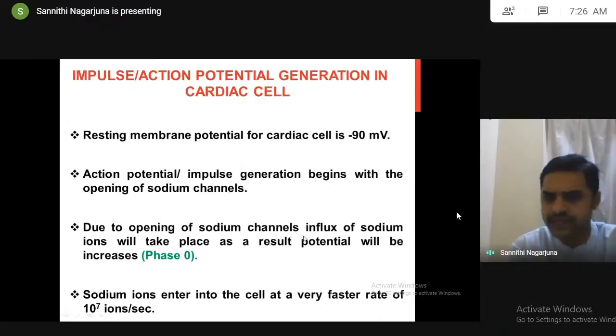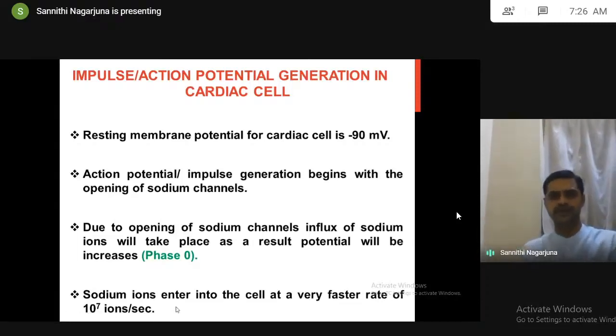Whenever the sodium channels open, as I told you already, it always causes influx of sodium ions. When the sodium ions, which carry positive charge, enter the cell, the potential increases. This is called phase zero. They mentioned that sodium ions enter the cell at a very fast rate of 10 to the power of 7 sodium ions per second.